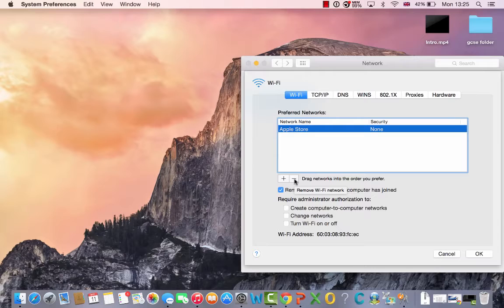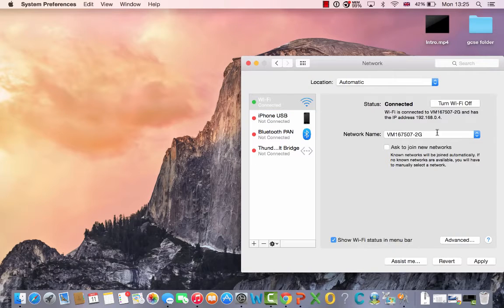I know all the passwords, but for you, just to make sure, you have to remember the Wi-Fi password. If not, there's no guarantee that it will be reconnected automatically. Maybe it will not connect again, so it might ask you for the password. So basically I have removed all of them.